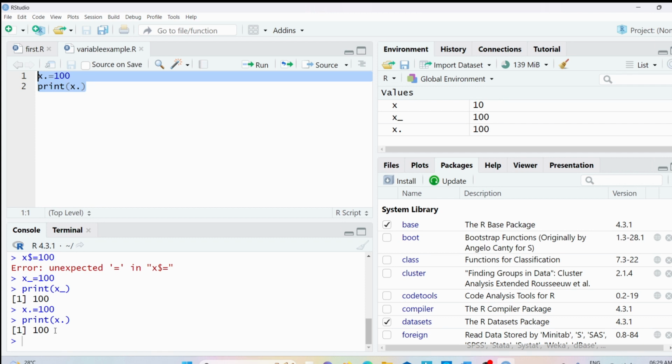So period symbol and underscore only you can use. No other special characters are allowed. And the next rule, I said that you should not start with a digit or underscore.